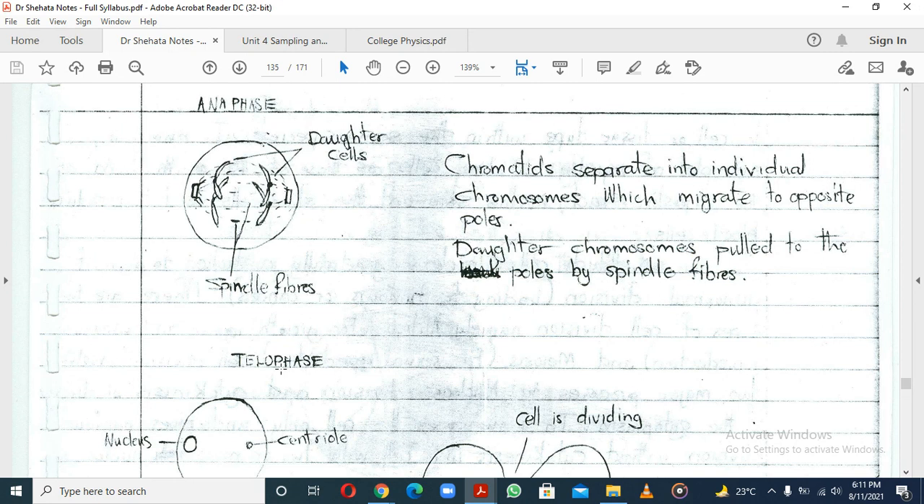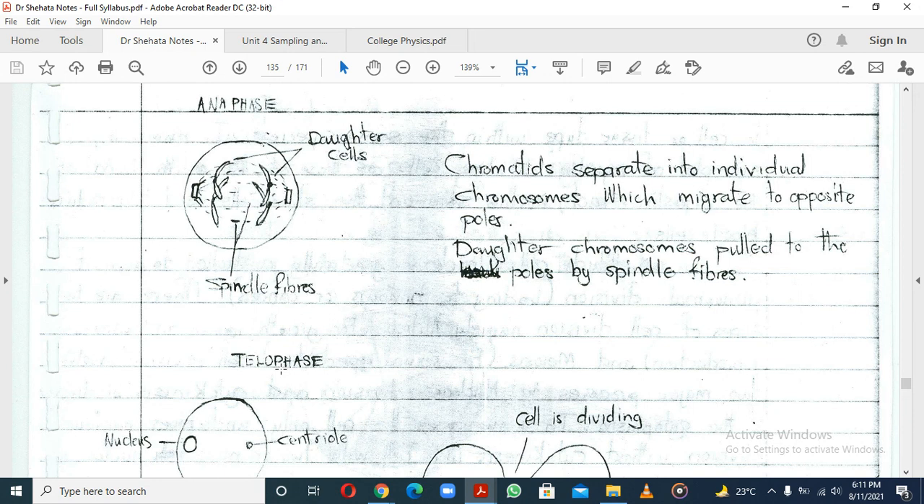Somatic cells are not germ cells. Germ cells are gametic cells, or gametes. Gametes are the ones involved in what? In fertilization. So it's for them that we are concerned about the fact that their chromosomes have to be half of the total. Daughter chromosomes are pulled apart by spindle fibers.